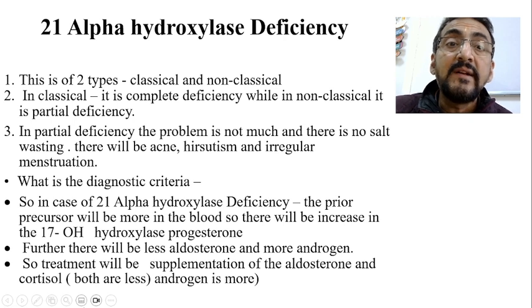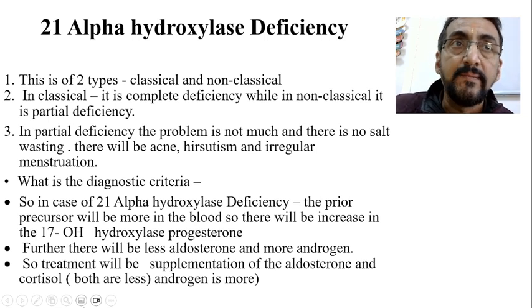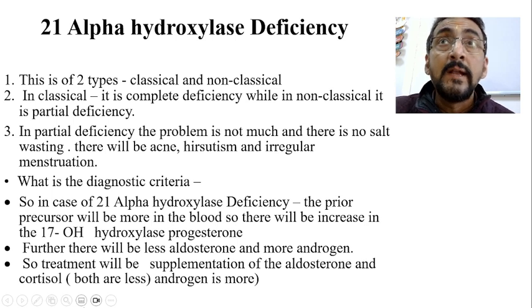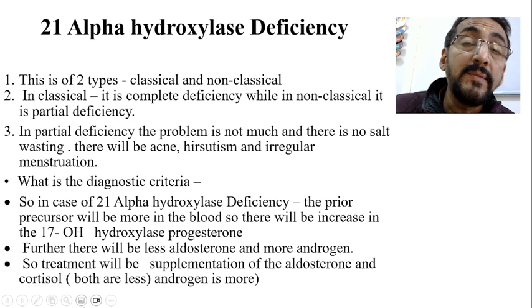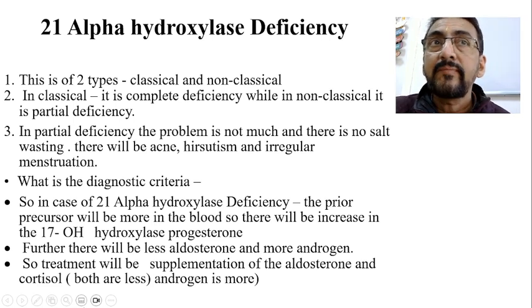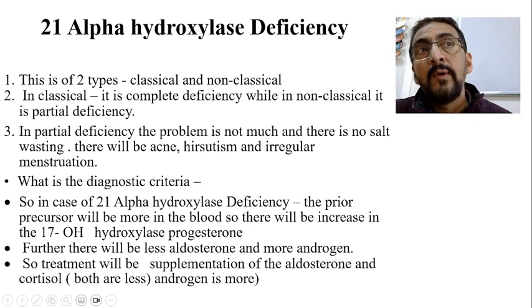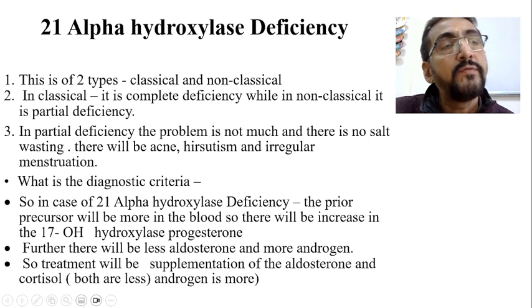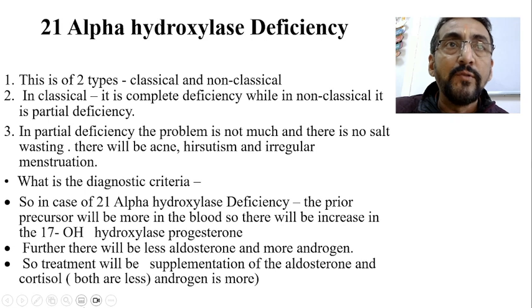While another one is non-classical. In non-classical, it's a partial deficiency. 50% is working, 50% is not working. In partial deficiency, the problem is not much, as there is no salt wasting. 50% of the hormones are produced normally, therefore 50% of the aldosterone is also produced, and 50% of cortisol is also produced.